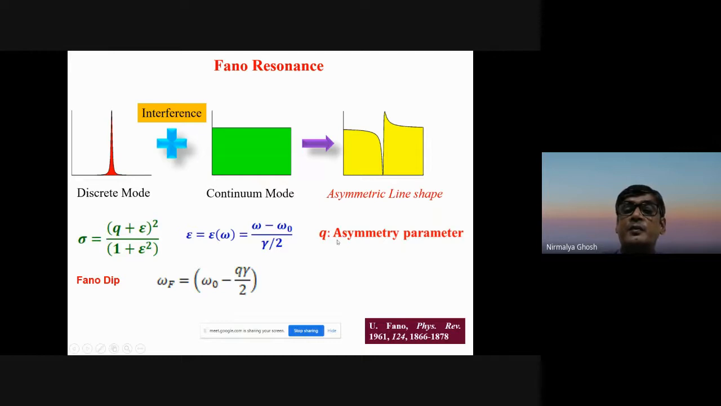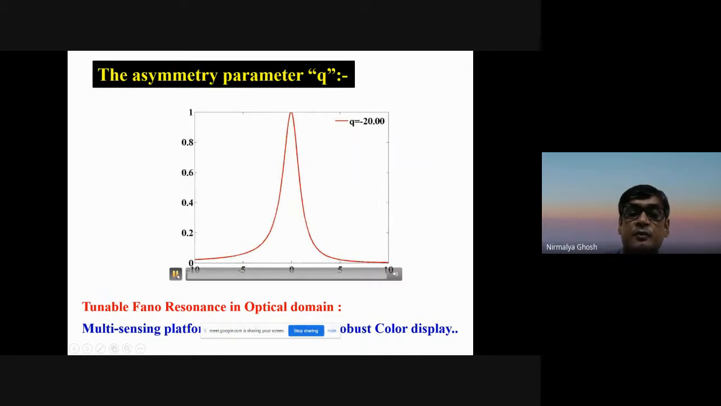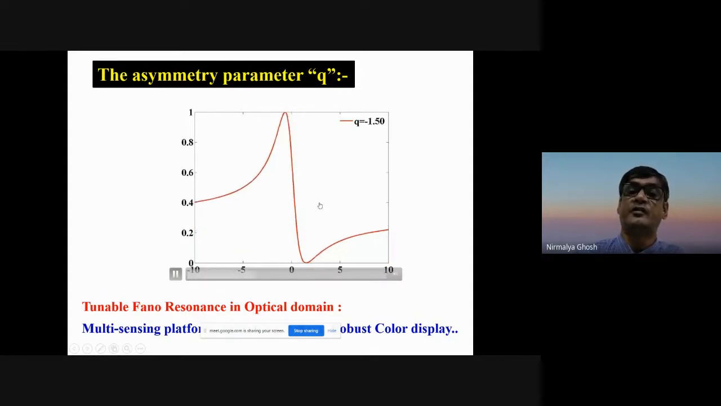The asymmetry depends upon the so-called Q parameter, or the asymmetry parameter. The line shape is defined like this: (Q plus epsilon) squared over (1 plus epsilon squared). Here epsilon is the reduced energy, (omega minus omega 0) over (gamma by 2). You can see there is a dip, called the Fano dip, at a frequency omega 0 minus Q gamma by 2. Let me show you how the line shape varies as a function of Q. You can see that it is a perfect Lorentzian shape for Q equal to 0 and infinity. For any intermediate value of Q, you have the asymmetric shape.